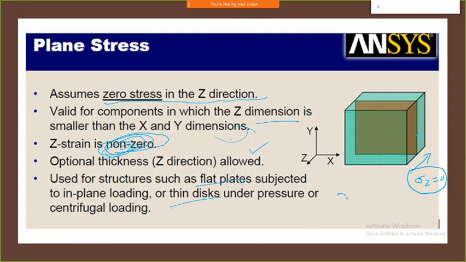If I take a spanner, and I am going to do the analysis of this spanner, and I want to know where the stress will be more. In this spanner there is only a small amount of thickness. So I need not consider stress variation in this direction, that is the z direction. I will be happy to know the variation of the stress in the x and y directions. I want to know the stress in this particular plane, not in the z direction. This type of condition is called a plane stress condition.